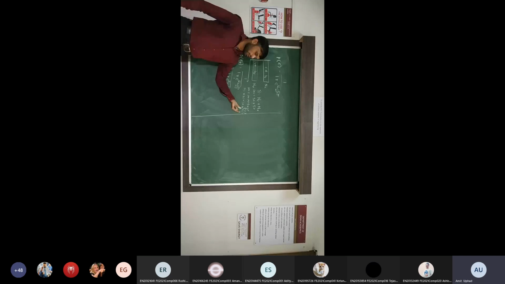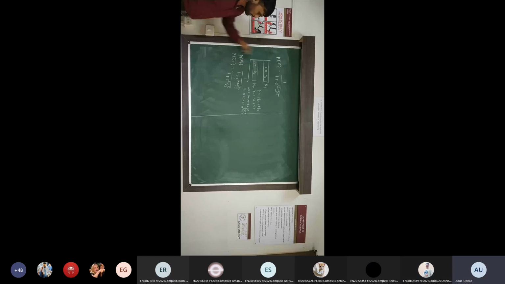Suppose our band has 50% probability, 1 by 2, 1 by 2. Then number of electron, how you can indicate? Total number of electron in both the bands into respective probability of the band. Total number of electron into probability of that band plus total number of electron into probability of another band. This is the total number of electron in conduction band and valence band. Is it clear? Yes, sir. Okay.